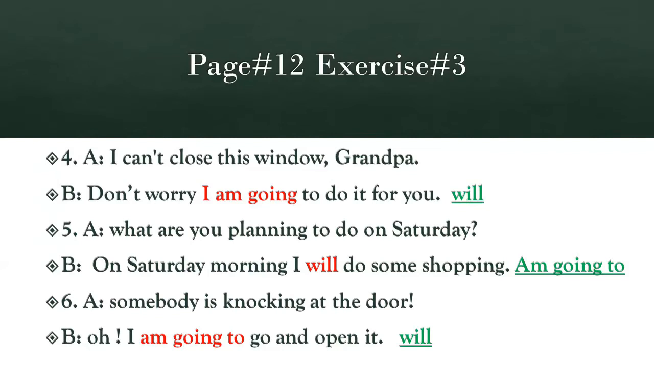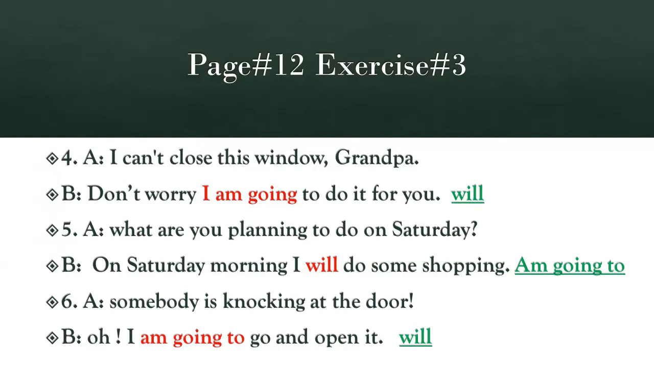Number 6. A. Somebody is knocking at the door. B. Oh, I'm going to go and open it. Is it a planning? No, it is a sudden decision. So, what would be the correct sentence? Oh, I will go and open it.